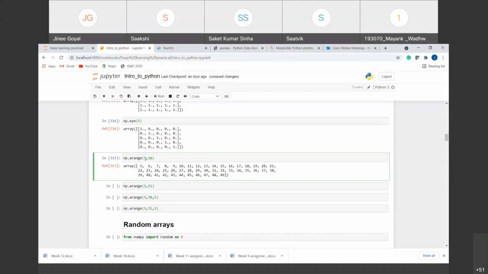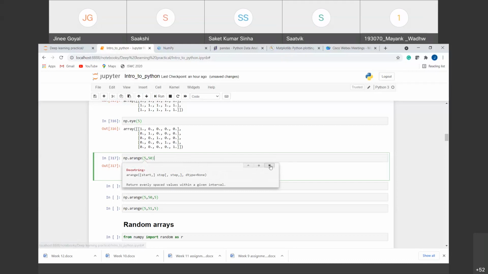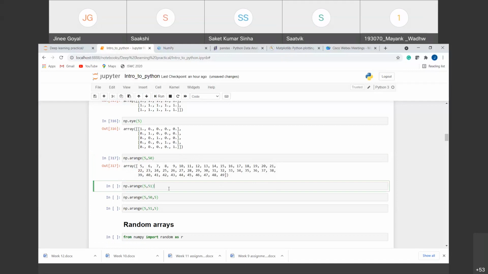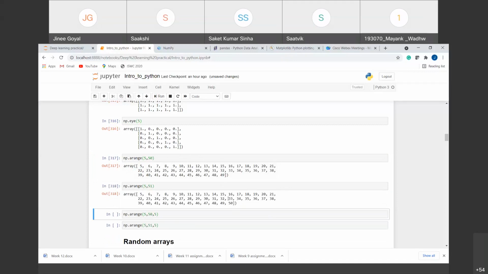If you see the functionality of this, you will see the arange function takes the starting element, the ending element, and you can see here the step size is also there. So we can add the step size also. First of all, if we want to include 50 also, then we have to run till 51, right? Because the last element is not included.